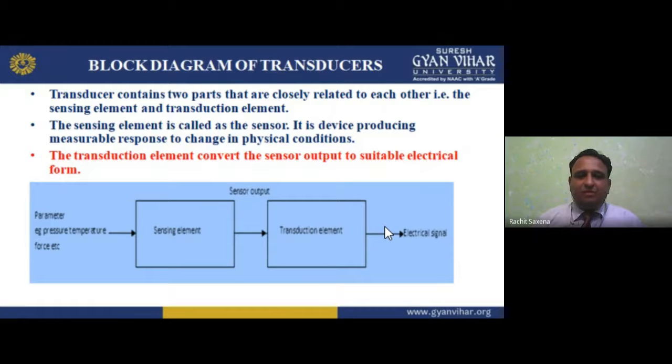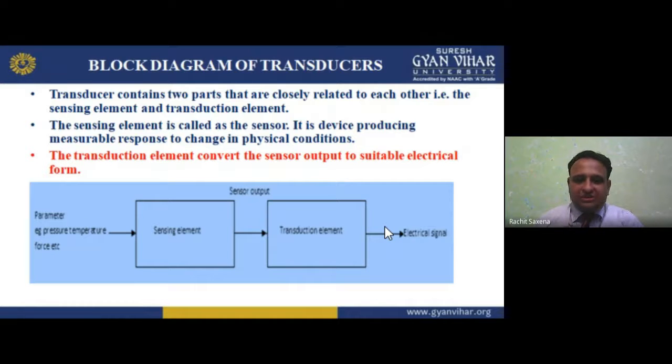So the sensor is the sensing element. Third, the transduction element converts the sensor output to a suitable electrical signal. The transduction element converts what?